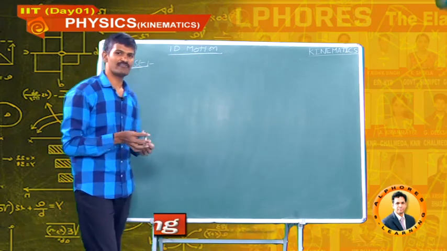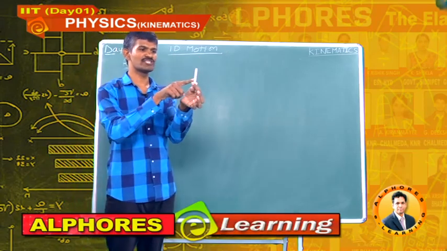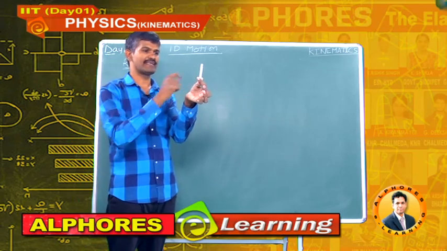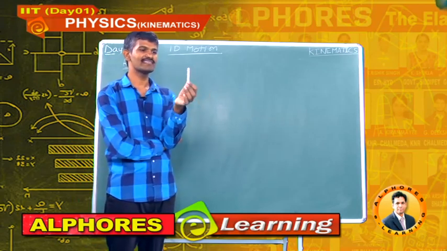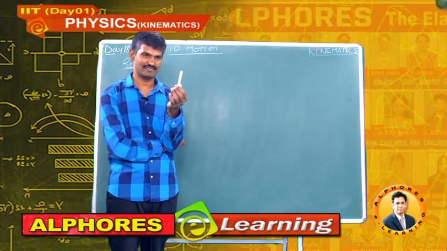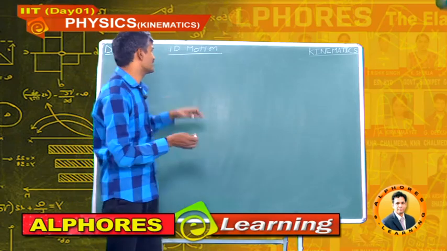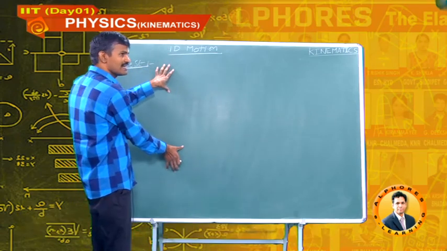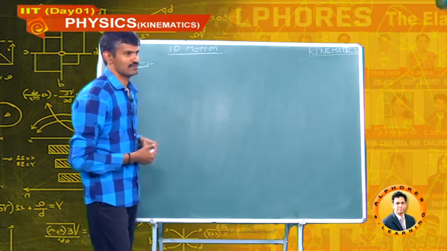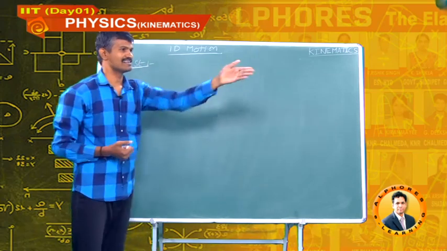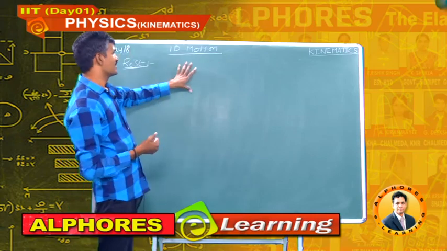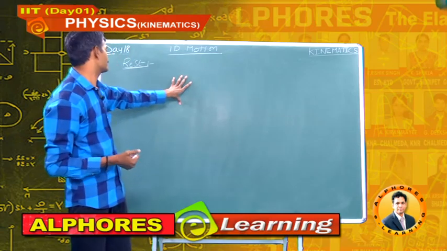For example, if I consider this chalk piece, its position does not change from my eye. So I can say that this object is at rest. Similarly, if I consider this board, it is at rest with respect to that wall. Its position does not change from that wall, so it is said to be at rest.